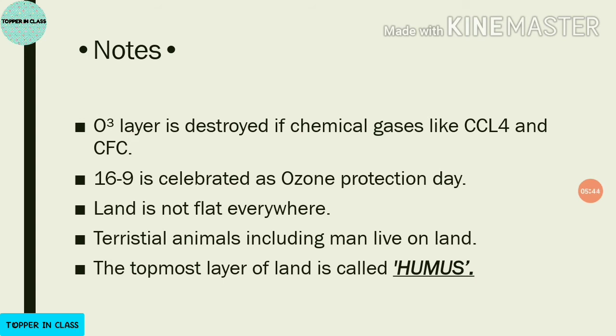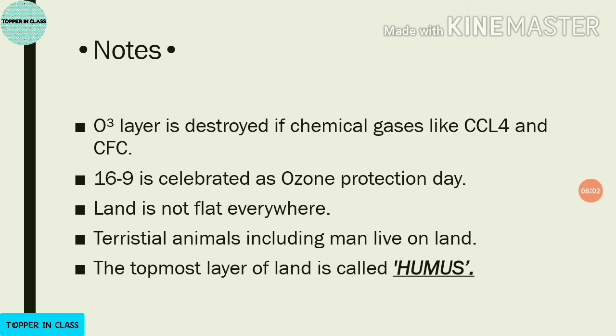Terrestrial animals means the animals which live on land. Among terrestrial animals, human beings are also included. These terrestrial animals live on land.